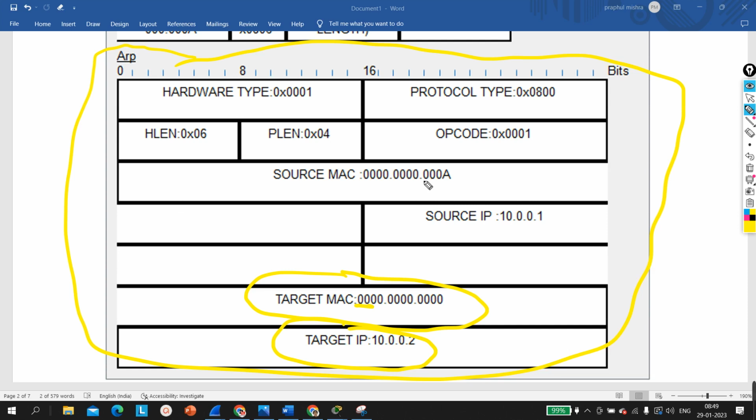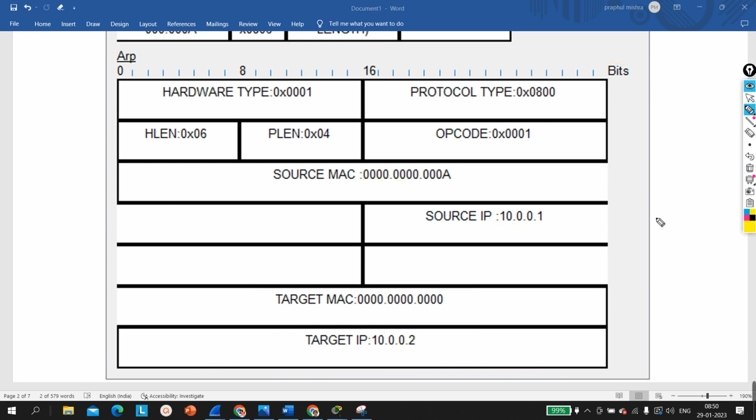This is not the Ethernet header, this is the ARP packet. So in the ARP packet, the source MAC will be the MAC address of PC1, you can see A, and the destination MAC will be 0.0.0.0. Source IP will be 10.1 and the target IP address will be the IP address of the destination device, right, the IP for which I am generating ARP. That will become the target IP address. Okay, after that, once the ARP protocol generates the ARP request, it will hand it over to the ARPA protocol.